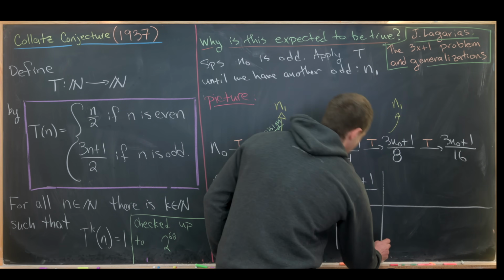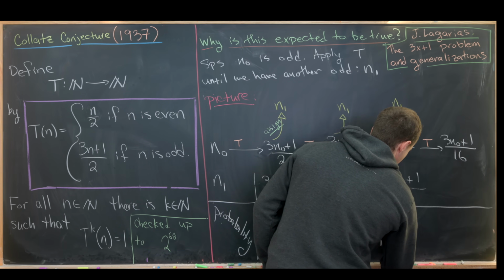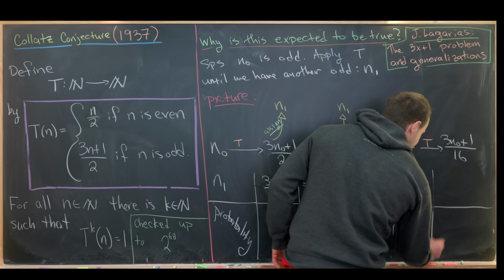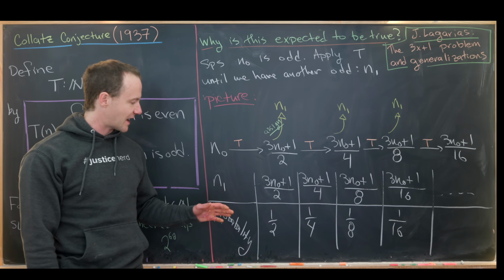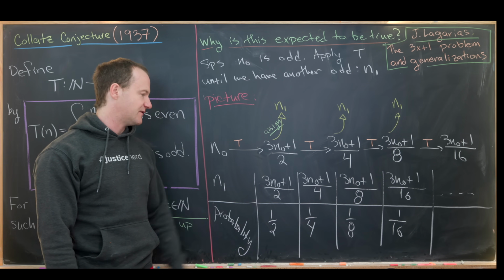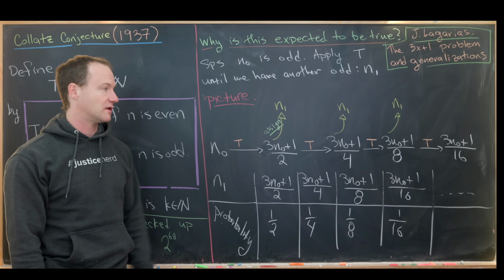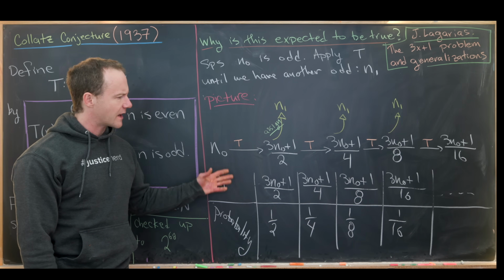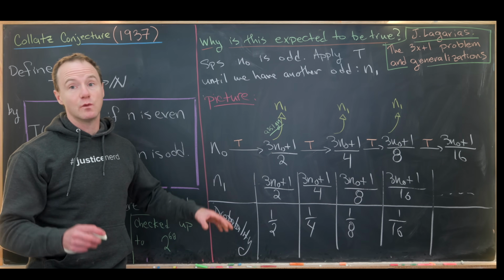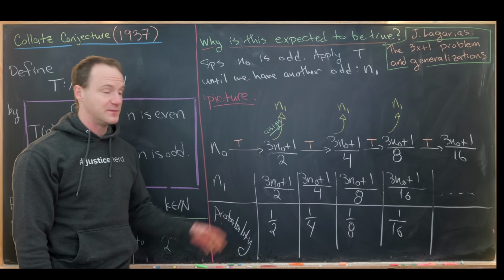And then we can put one more thing here, maybe (3 n naught + 1)/16. The probability of that is 1/16. And then that continues on and on and on. By a geometric series argument, if you sum the probabilities of these infinitely many possibilities, you get the number 1. That means we have all of the possibilities. Okay, so this is good. Now let's take this information and compute the expected value of n1 from this chart.